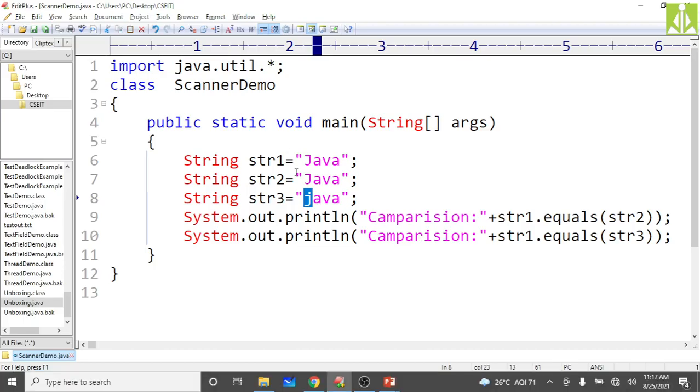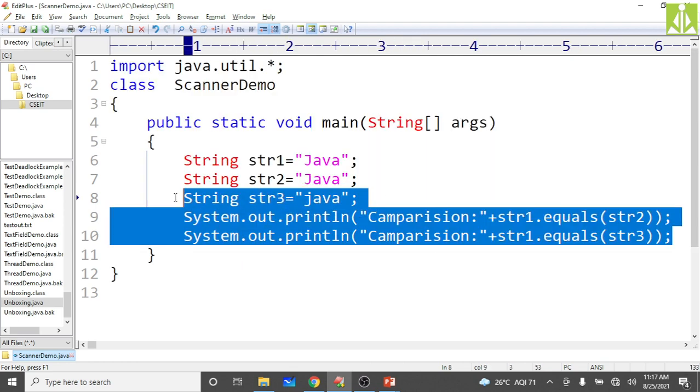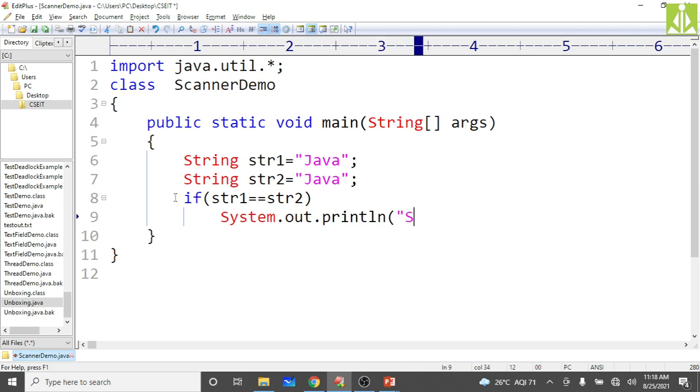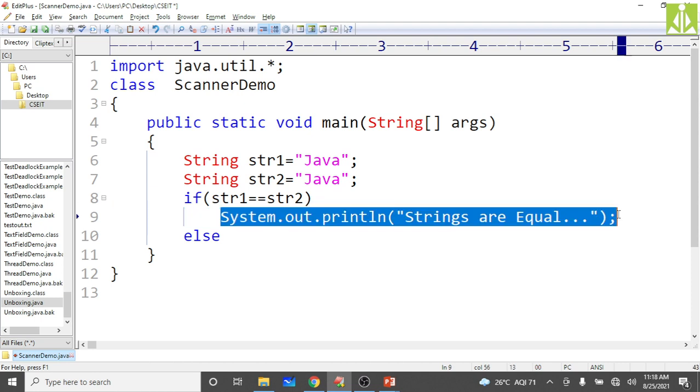So quickly, how do we use the double equals operator? Simply remove up to this, because we don't need str3 now. If my str1 == str2, then print a message, System.out.println("Strings are equal"). In the else part, same thing: "Strings are not equal".